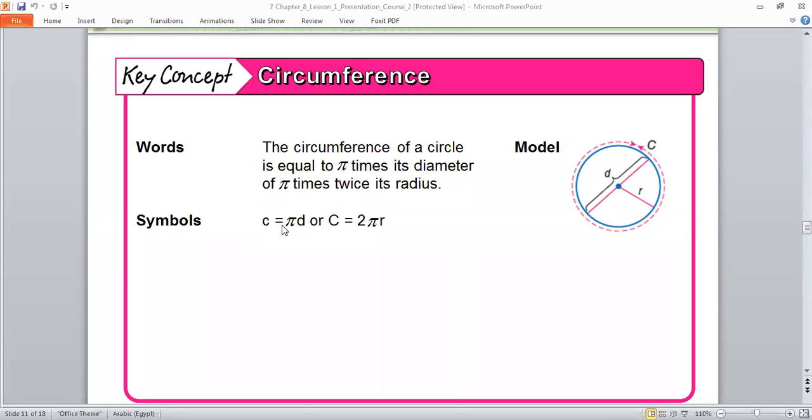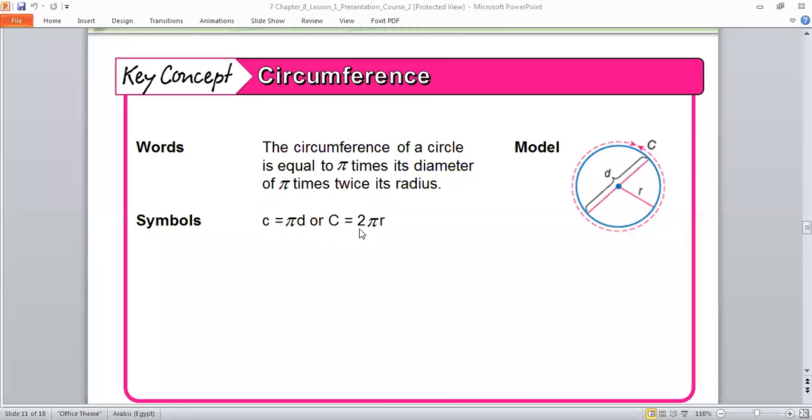Can you say this rule? Circumference is equal to what? Okay, I need Yazid. What is the circumference? Pi times what? Pi times diameter.